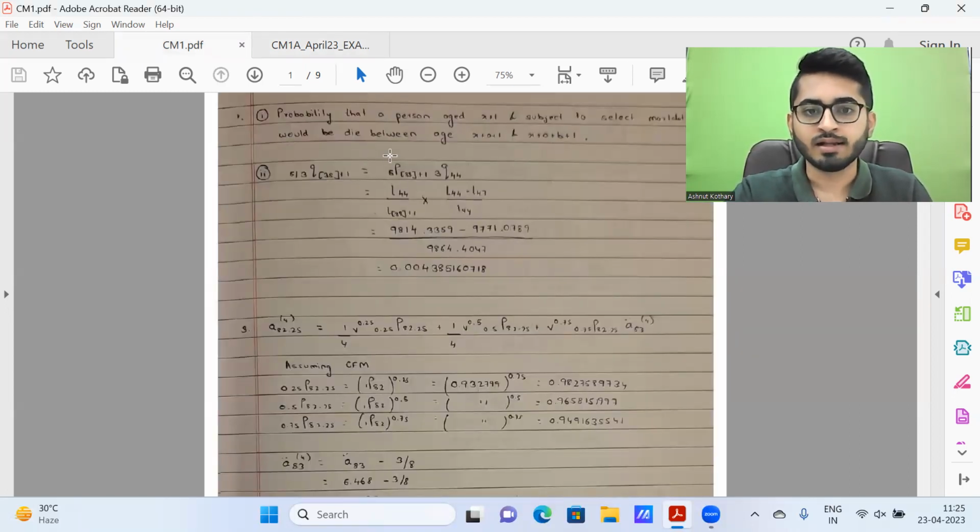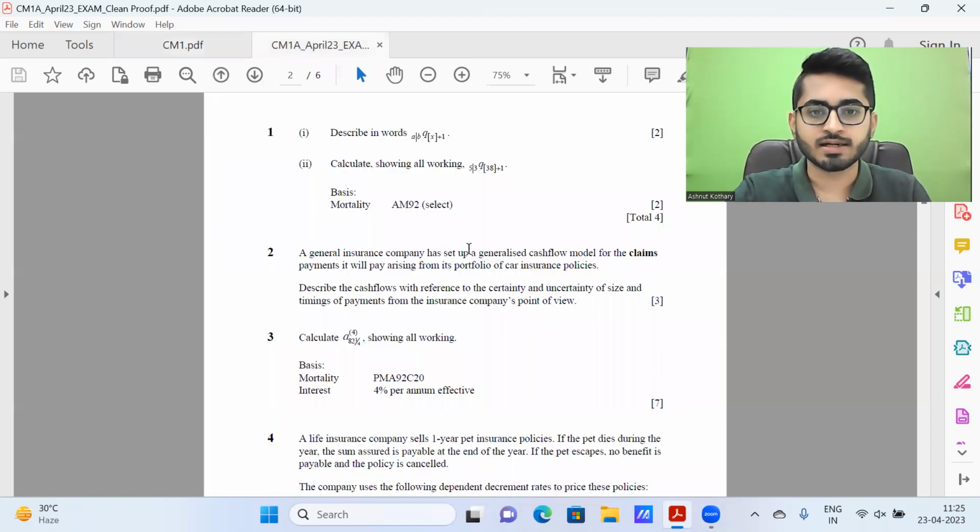So this is nothing but the probability that a person aged x plus 1 and subject to select mortality with a duration of 1 year would die between age x plus a plus 1 and x plus a plus b plus 1. Calculation we have performed. Do keep in mind that the question states that it needs to be AM92 select. Now, this was a straightforward question. Most of the students I have interacted with have got this completely right.